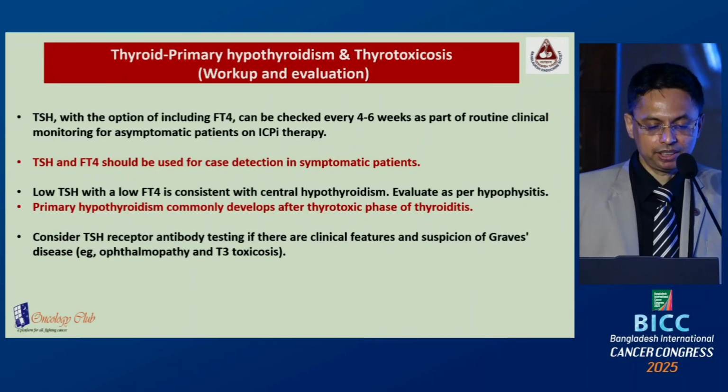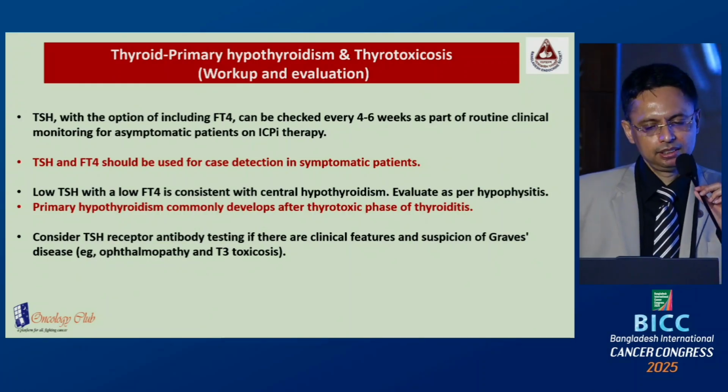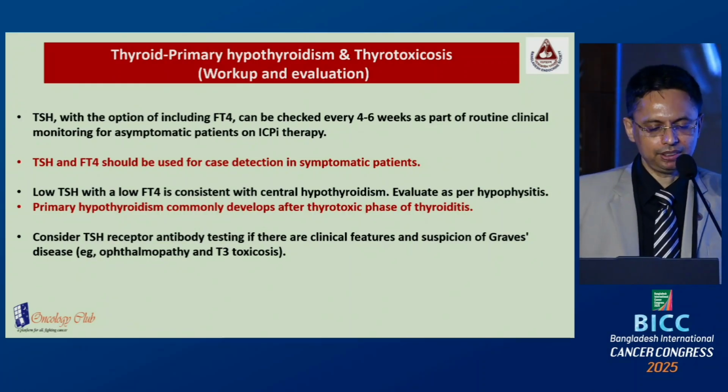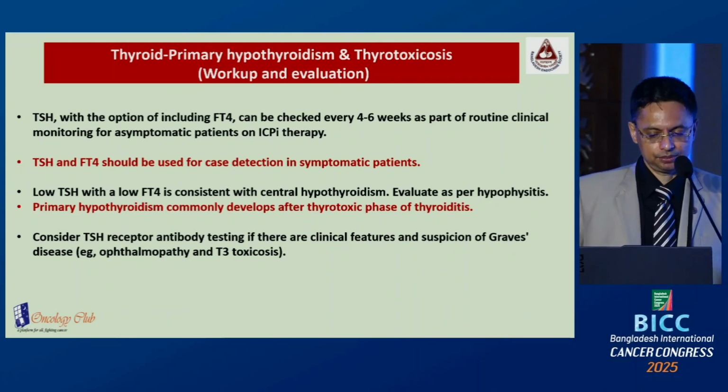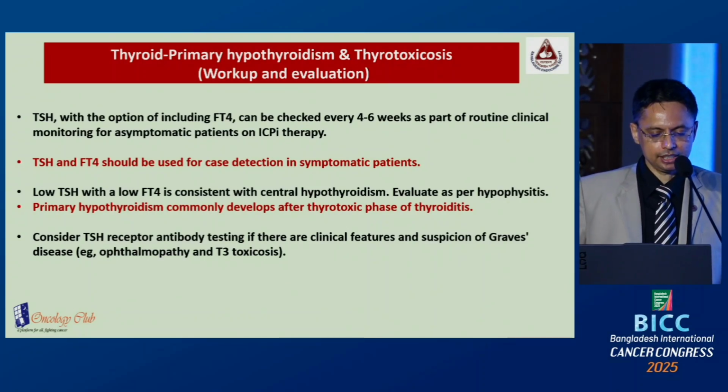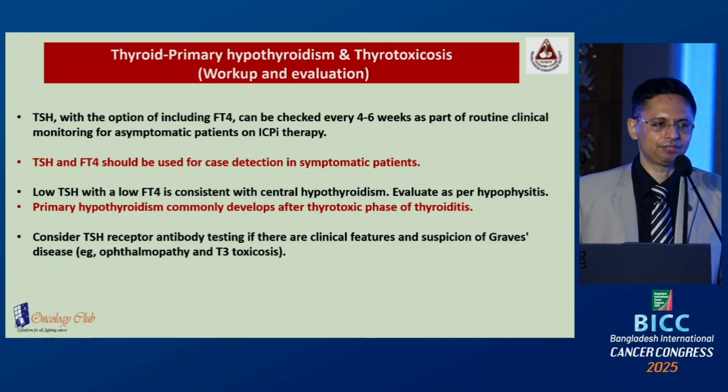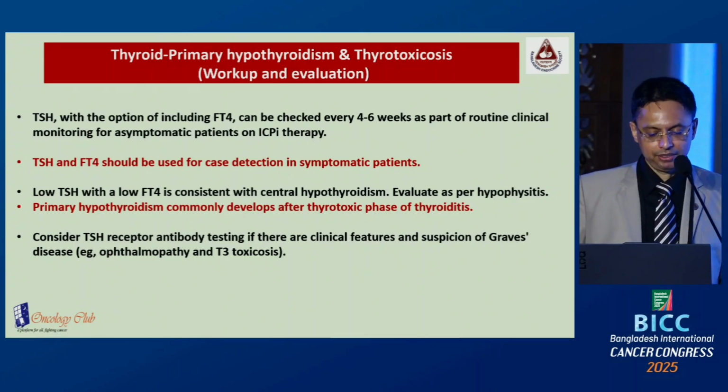Thyroid adversity from the immunotherapy: there are some baseline tests you should advise in a patient if you suspect hypothyroidism or hyperthyroidism. TSH and FT4 should be checked every 4 to 6 weeks. TSH and FT4 should be used for case detection in symptomatic patients. Low TSH and low FT4 is consistent with central hypothyroidism. Evaluate as per hypophysitis. Primary hypothyroidism commonly develops after the thyrotoxic phase of thyroiditis. That means thyroiditis may present with hyperthyroidism, but ultimately it may end up with hypothyroidism.